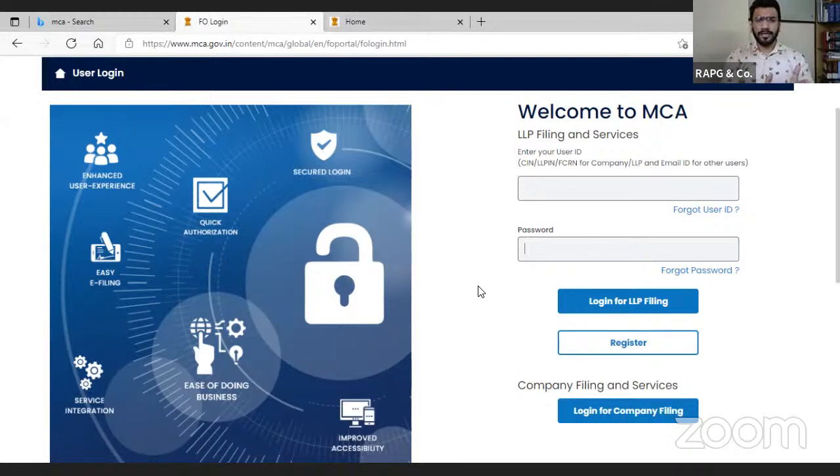If you want to create a login only for filing of the RUN or FiLLiP form, that is for the name approval and incorporation, then you can go for the registered user. But if you want to file the regular forms like we did in the past, like LLP 11, LLP 8, LLP 3, 4, then you have to go for the business user. So you have to choose it wisely, whether you want to go for the business user or the registered user. So this is all about the login, whatever we have understood till now.